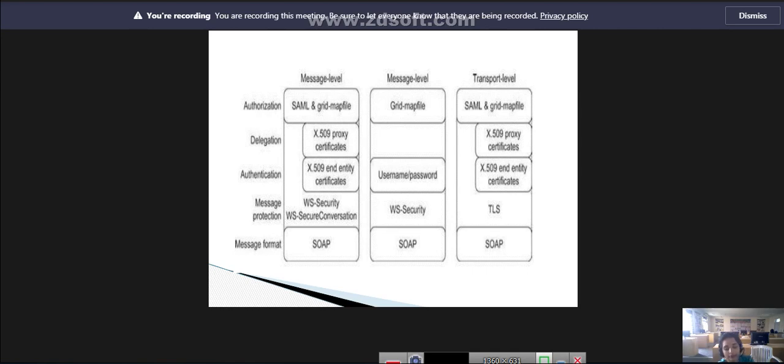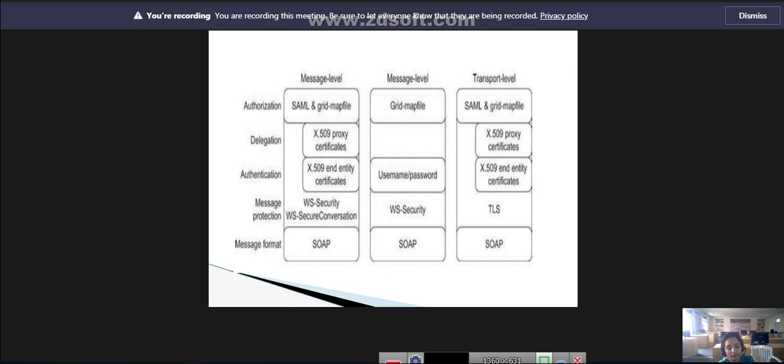Message protection can be provided either by transport level security, which transports SOAP messages over TLS, or by message level security, which signs and or encrypts portions of the SOAP messages using the web service security standard.